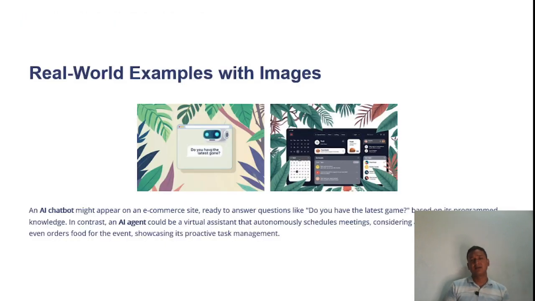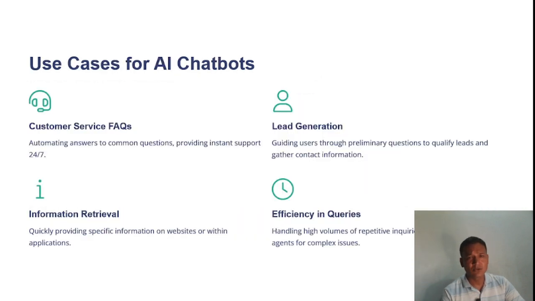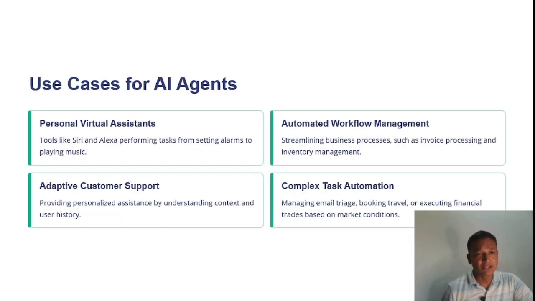I hope you understand the basic difference, and now the real world examples you can see. There are so many companies now who are creating AI agents, and they are providing AI agent services to so many companies. For example, there are so many tasks which humans do on a daily basis. AI agents are created to do those tasks. So you can also create AI agents and provide your services to others if you are good in this. Otherwise you can follow my upcoming videos and I will teach you step by step how to create AI agents. So it is very useful.